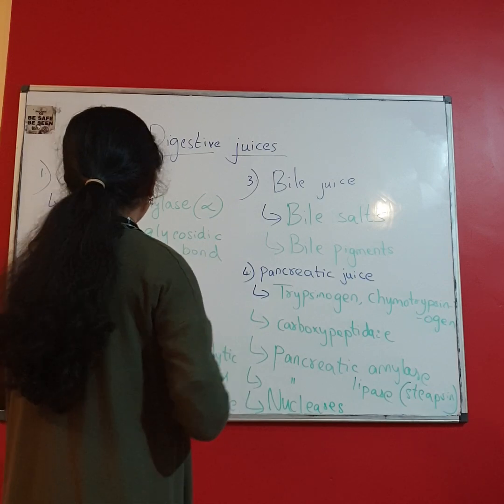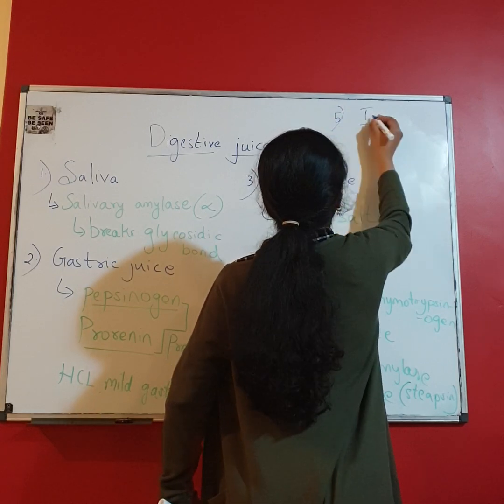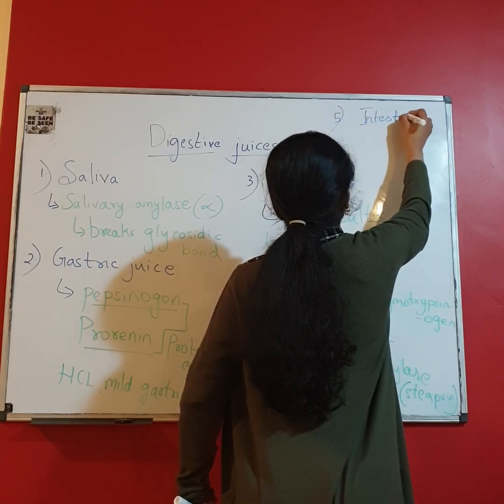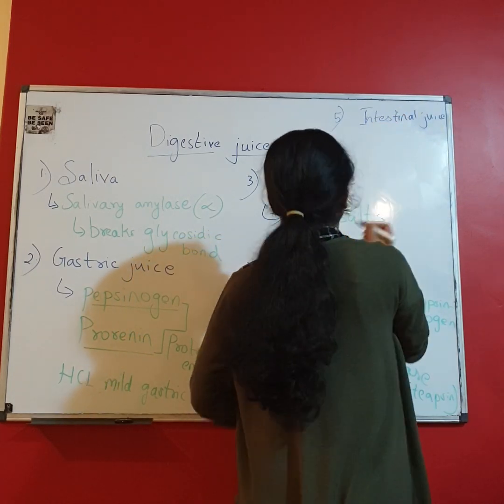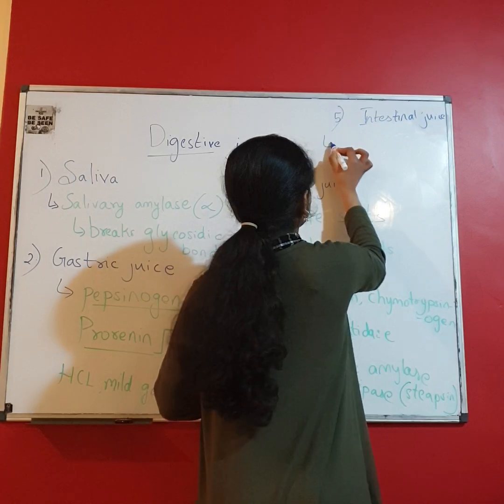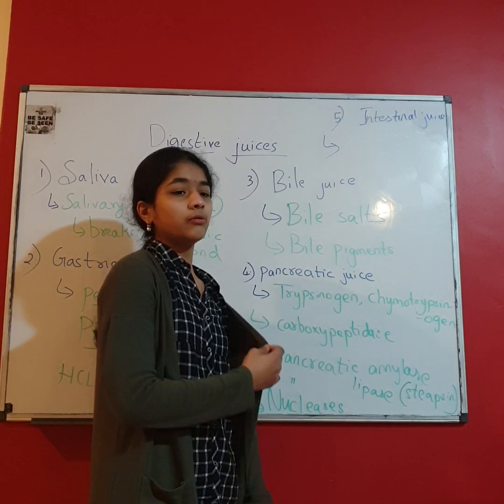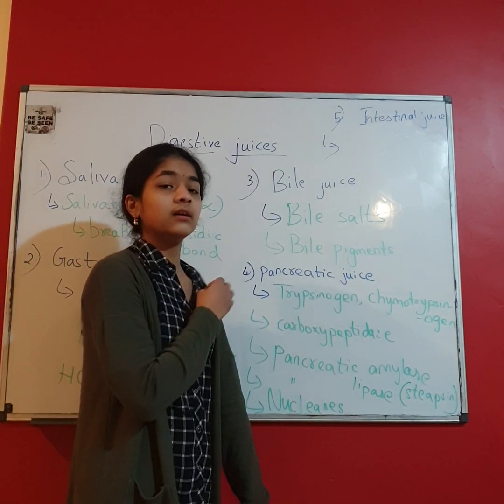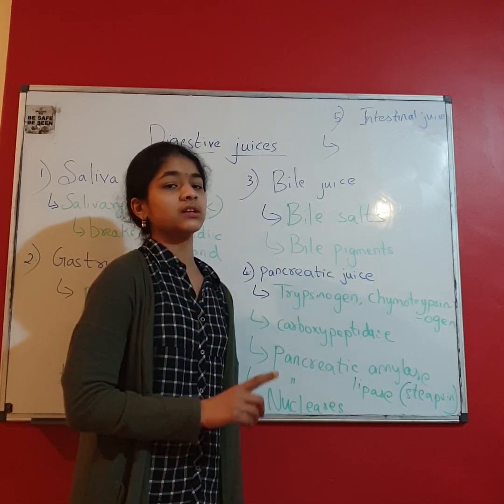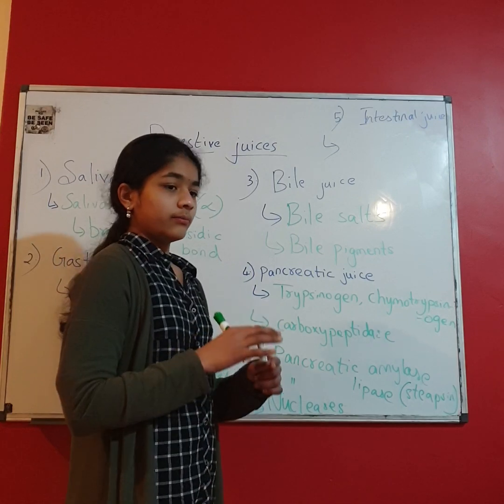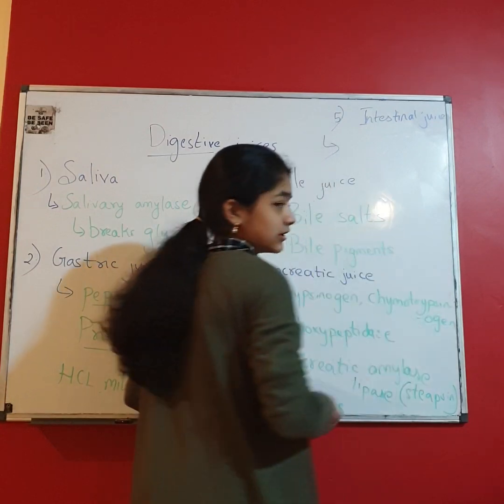The next digestive juice, the fifth one, is called intestinal juice. Intestinal juice is the secretion of the Brunner's glands and the crypts of Lieberkühn. Brunner's glands are the glands which are present in the mucosa of the duodenum, and the crypts of Lieberkühn are the glands which are present all over the small intestine. So the secretion of Brunner's glands and crypts of Lieberkühn is collectively called intestinal juice.